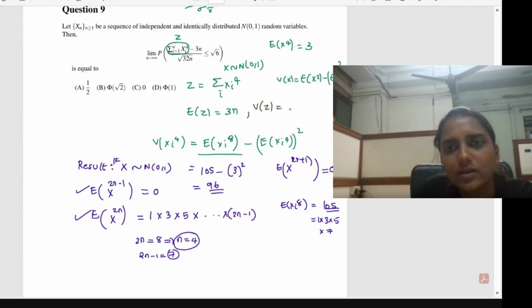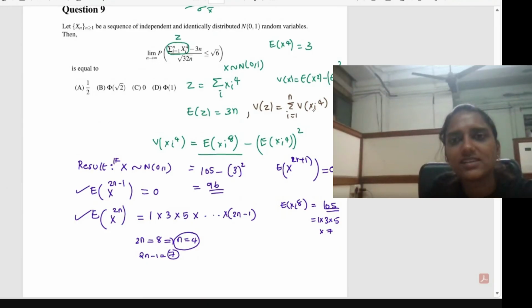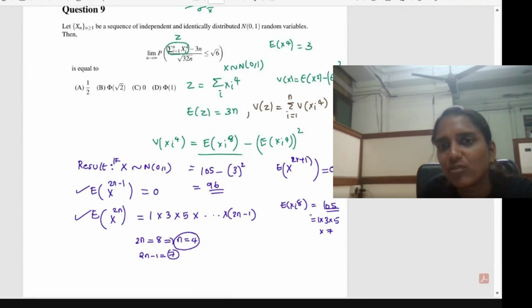Variance of z will be equal to the summation over i equal to 1 to n of variance of xi raised to 4. Since the xi's are IID, the covariance term will get cancelled. So there is no covariance term in between. So we can just write this as the sum of variances of these xi's. Also, they are IID, so the variance of xi raised to 4 will be the same for all i. So we already got the variance as 96.